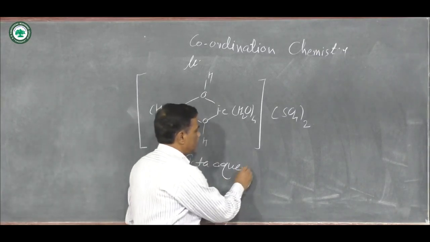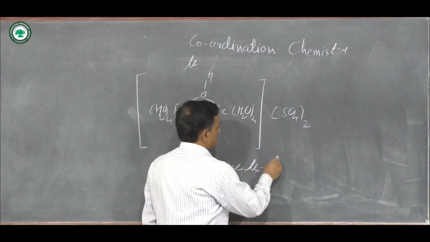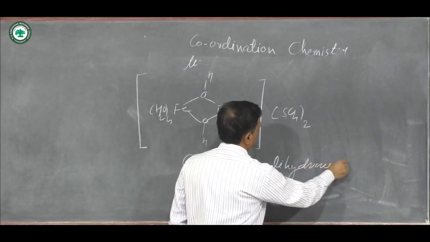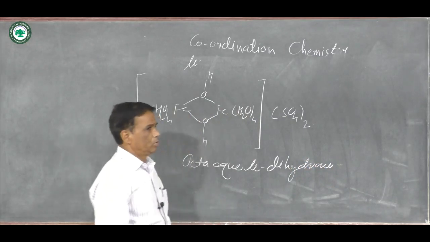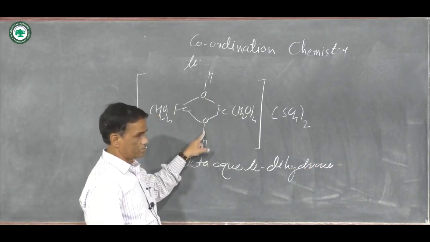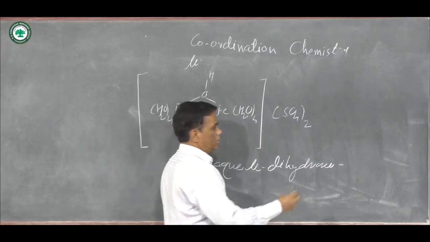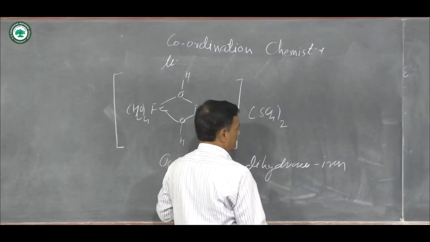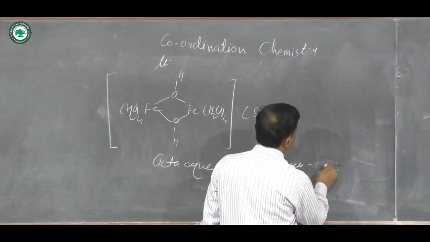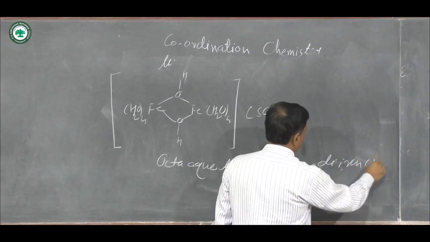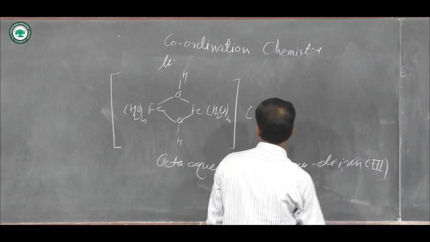Then mu, here is dihydroxo, that is, 2 hydroxyl groups form the bridge bonds. Then iron means Fe, and it is represented as di-iron. Charge on iron is 3.